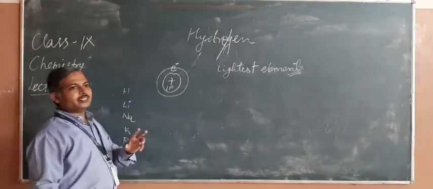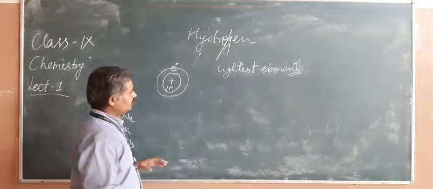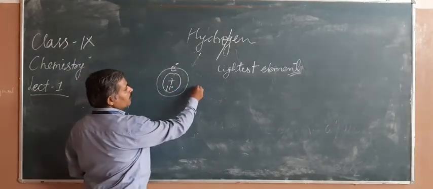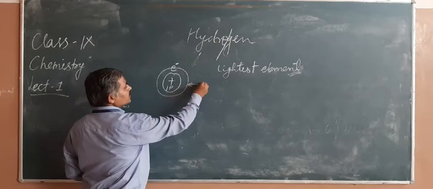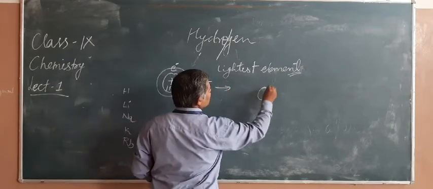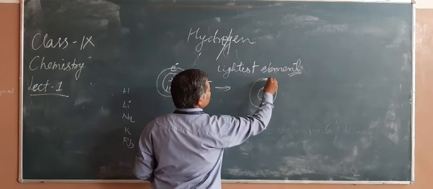So due to this reason, hydrogen plays dual roles. It already has one proton and one electron. If from anywhere it gains one electron, then it becomes like helium